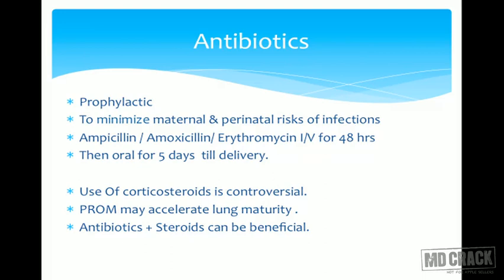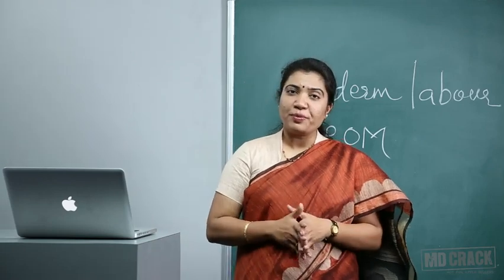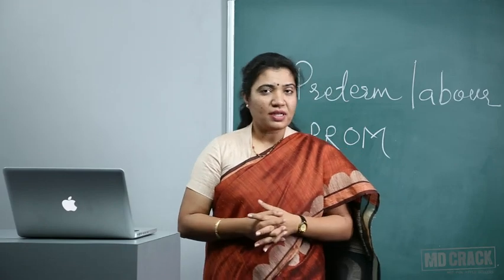Use of corticosteroid is controversial, but if there is no evidence of chorioamnionitis, we can give it under the cover of antibiotics. PROM may accelerate lung maturity, but again it is doubtful. So this finishes the topic that is premature rupture of membranes. I hope you have understood the concepts very clearly.